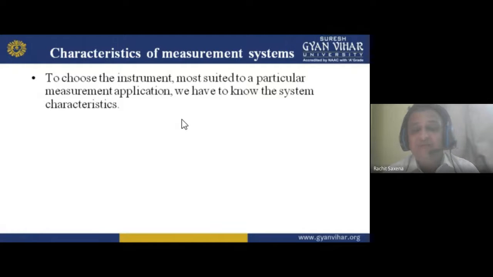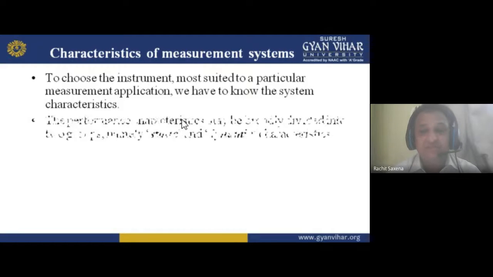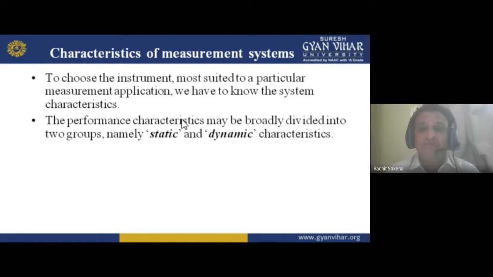If I want to measure direct current, that is DC, I have to use PMMC, not think of another type. We think PMMC or MI. But if I am using AC, only MI is an option for me, not PMMC. So this statement tells you that to choose the instrument most suited to a particular measurement application, we have to know the system characteristics first. Secondly, the performance characteristics may be broadly divided into two groups, static and dynamic.